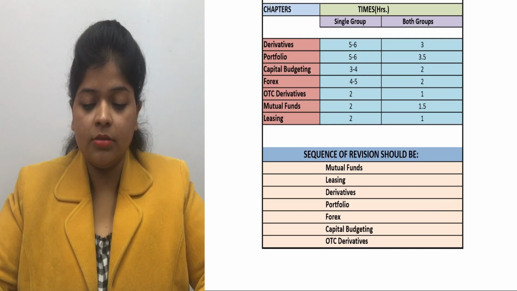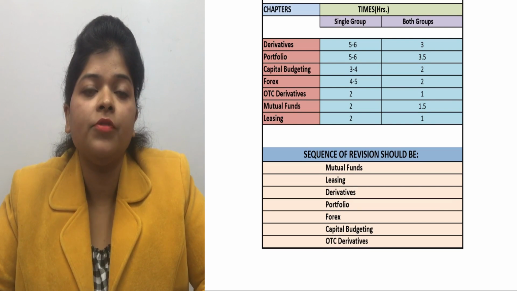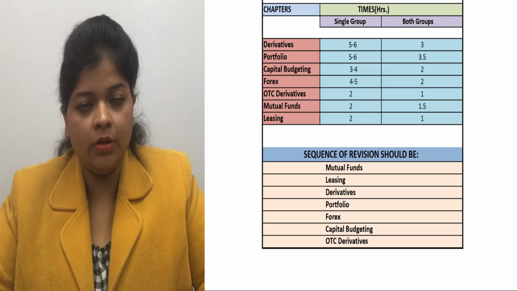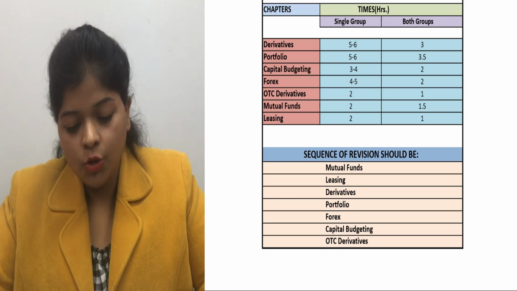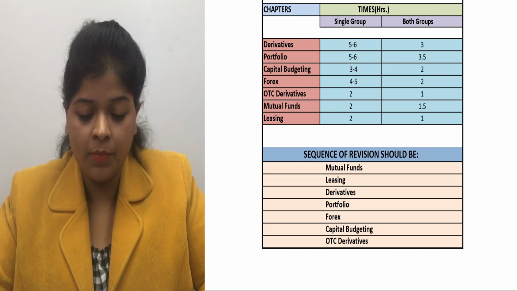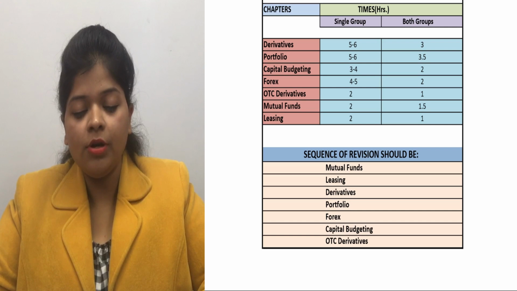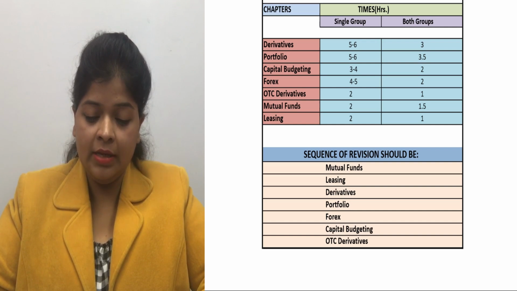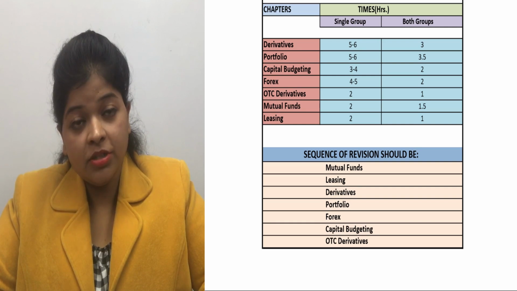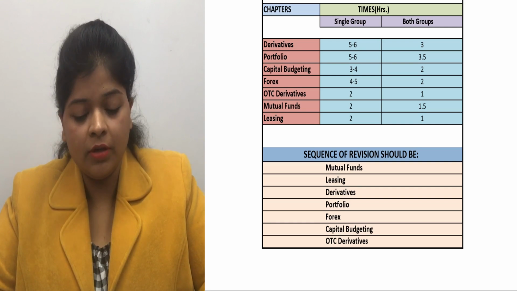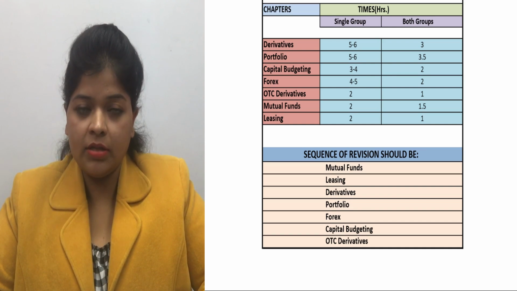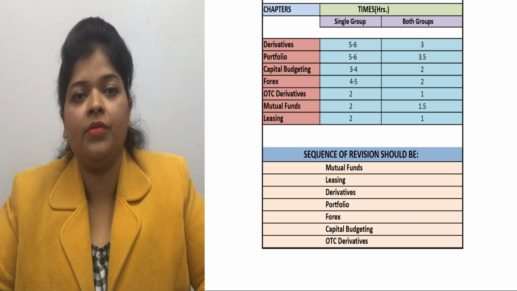Okay, after this, most important, what should be the sequence of revision? From 10th evening, you should do your SFM syllabus in this sequence. So first of all, try to complete your mutual funds, then leasing, because these are the two small chapters and not that much time consuming. So first of all, cover these two chapters. And after that, derivatives, portfolio, forex, capital budgeting, OTC derivatives.